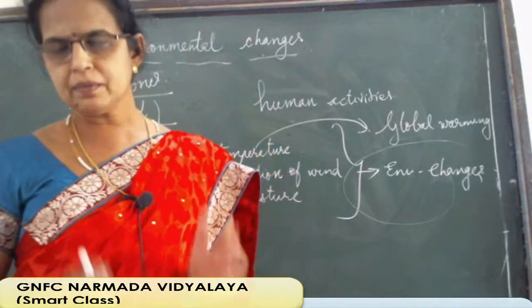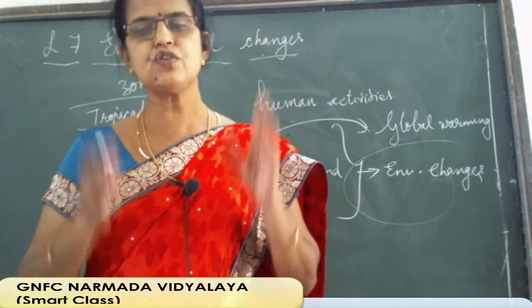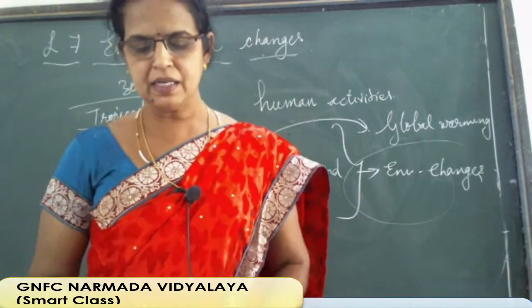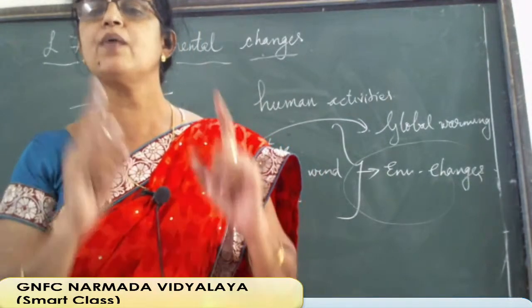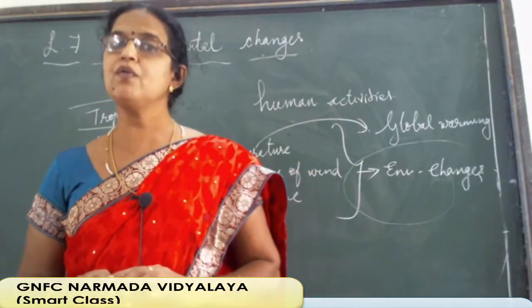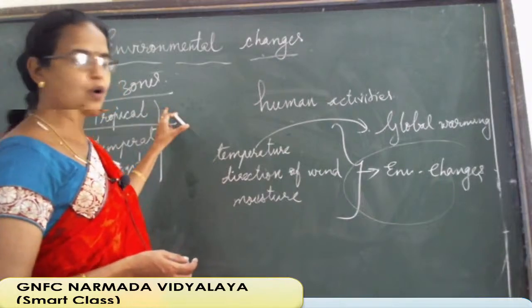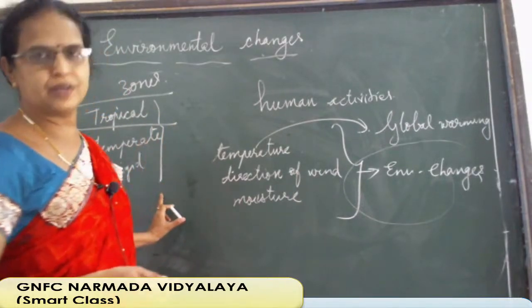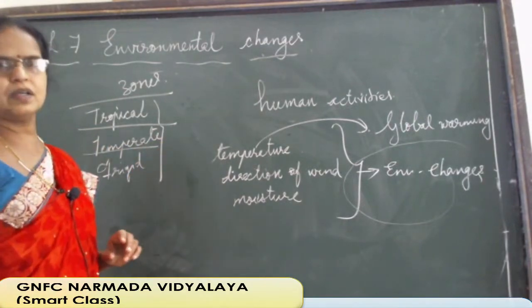So when you keep your atlas with you, just go to these countries, first you find out where Russia is, then Iran, Brazil, Norway, whatever the country's name is given there, you find out the location. After finding out the location, you find out where it is. It is in the tropical zone, otherwise temperate zone, or in frigid zone. And if it is in temperate zone, where is the temperate zone?